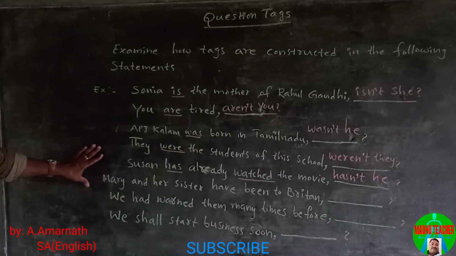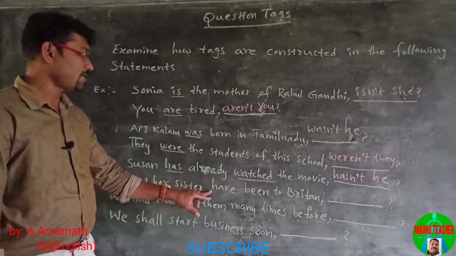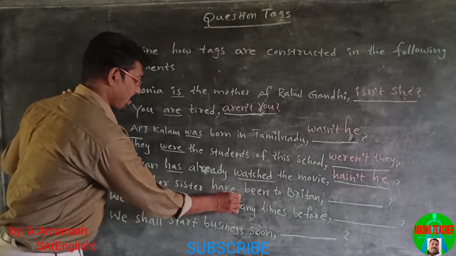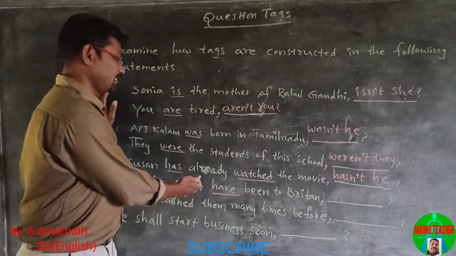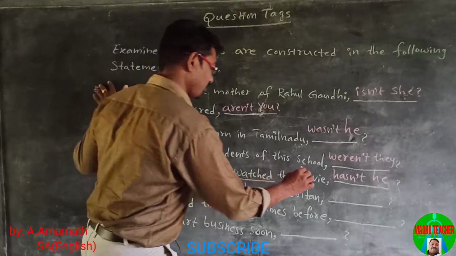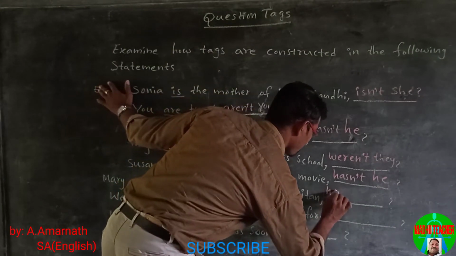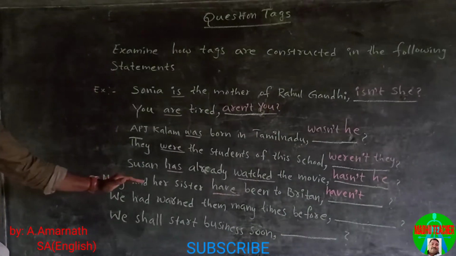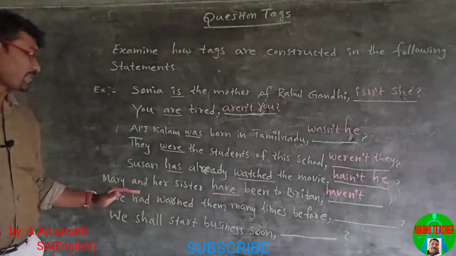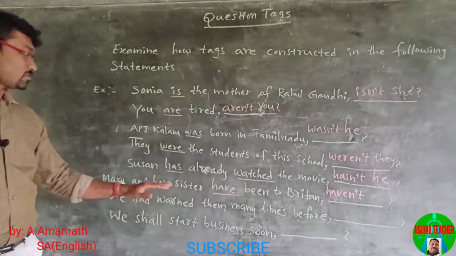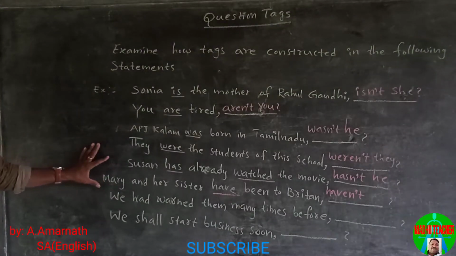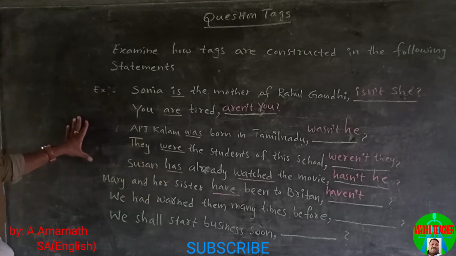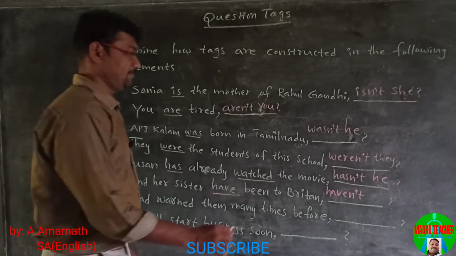Next statement, Mary and her sister have been to Britain. Here the helping verb is have. The sentence is positive, so the tag is in negative form. Haven't. Here, Mary and her sister, so we use a plural pronoun. Mary and her sister, both of them. So, we use the pronoun they.